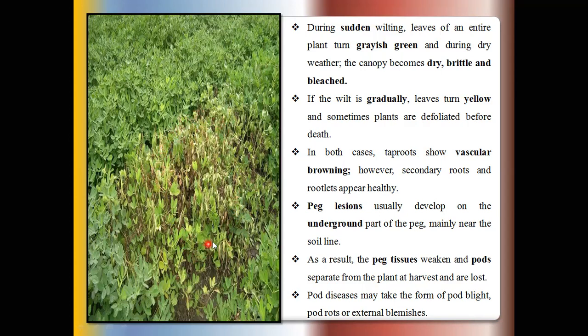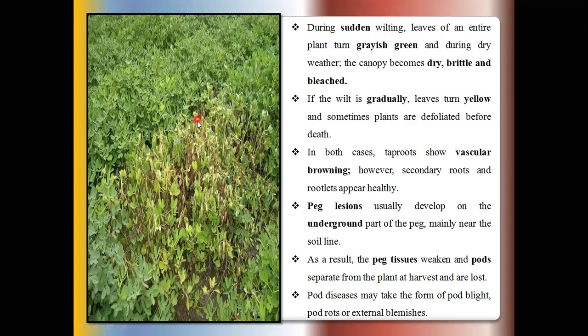Gradual means the pathogen moves slowly into the plant system, and the plant wilts 15 days to 1 month after the initial infection. This is known as gradual wilting. But in sudden wilting, the plant wilts within 1 month after infection by the pathogen. So this symptom is known as the sudden type of wilting.